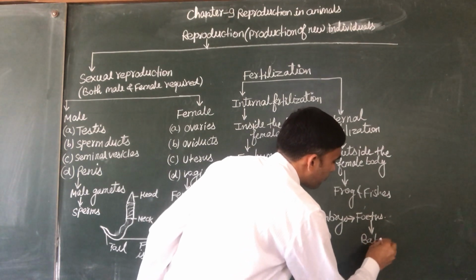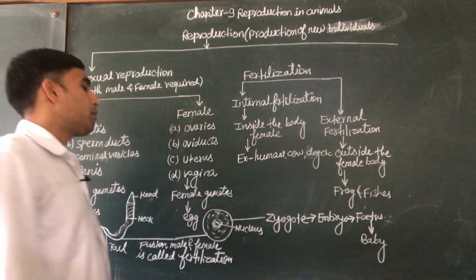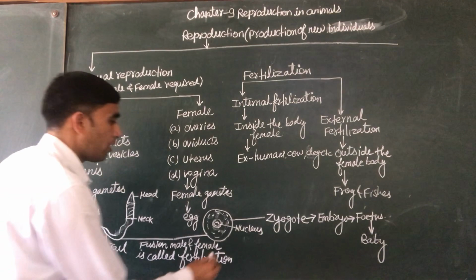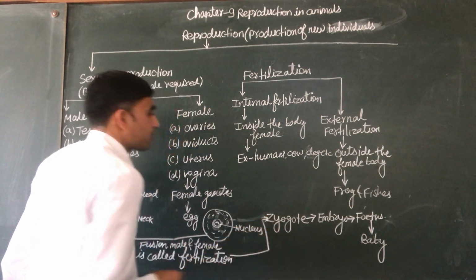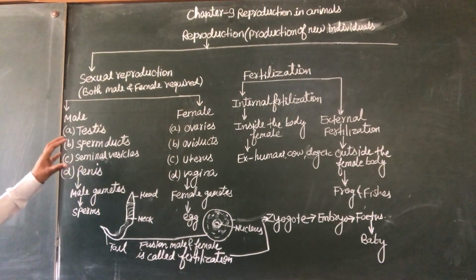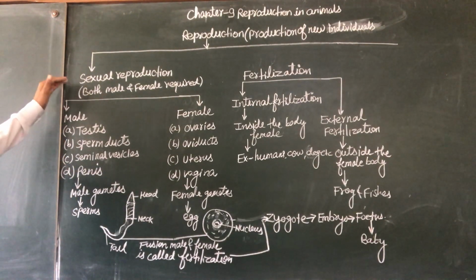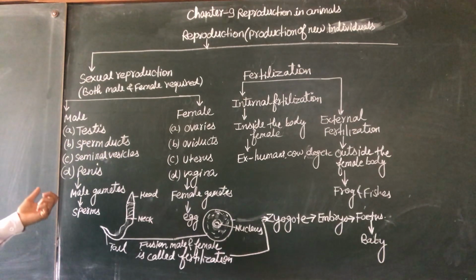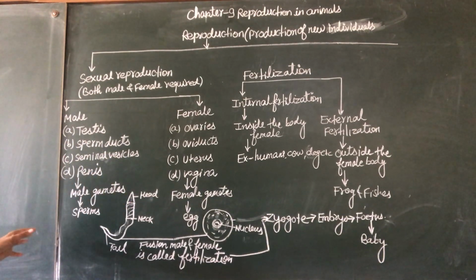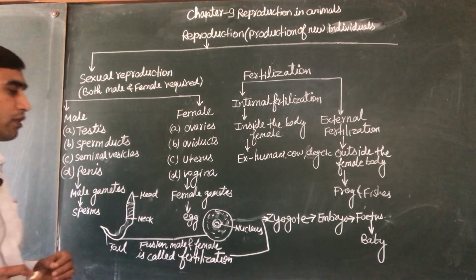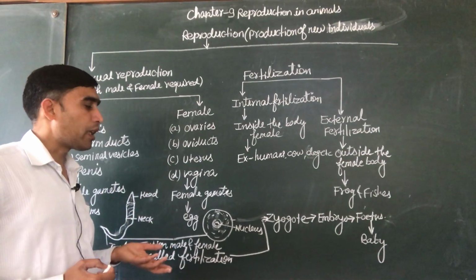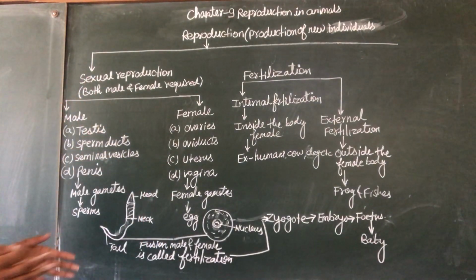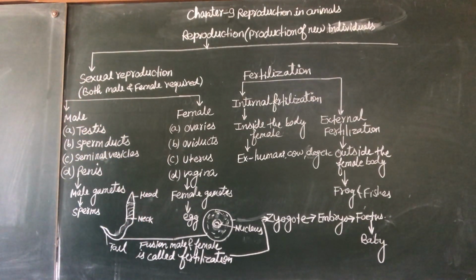This is the process in which the development of a baby takes place in human beings. So that is about sexual reproduction: male parts, female parts, the gametes they produce, internal fertilization in human beings, how the zygote is formed, then develops into embryo, fetus, and then the baby.